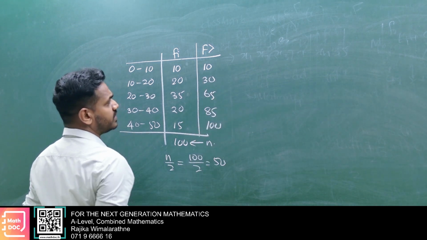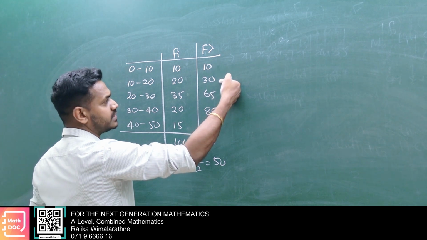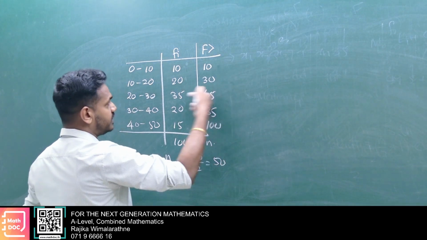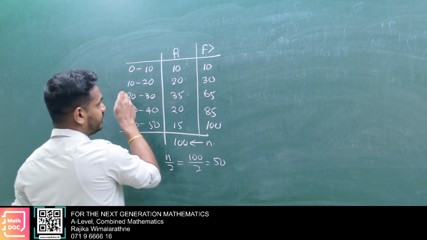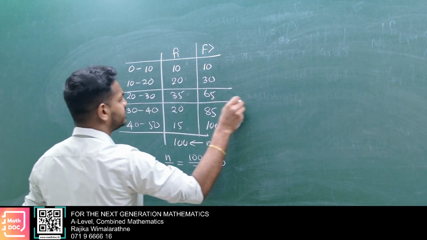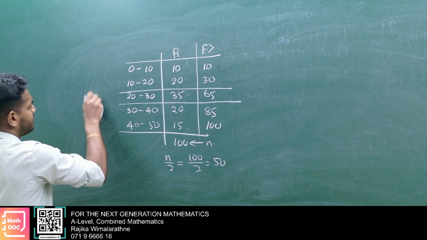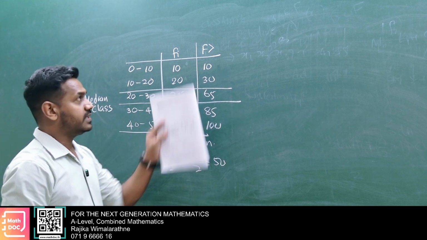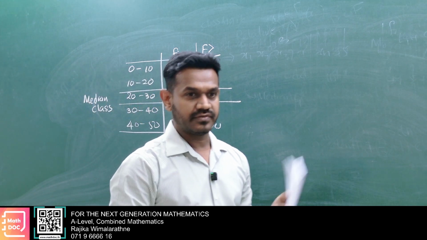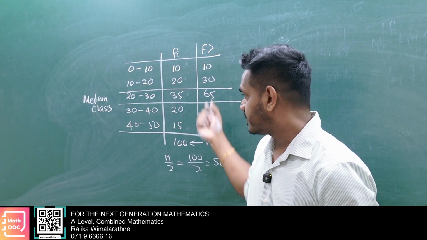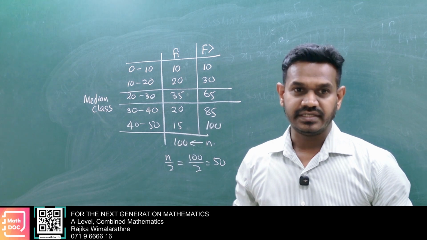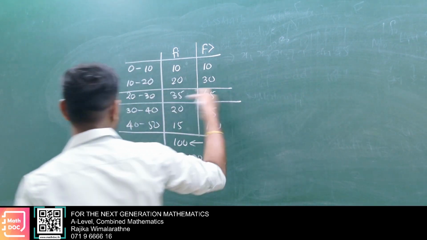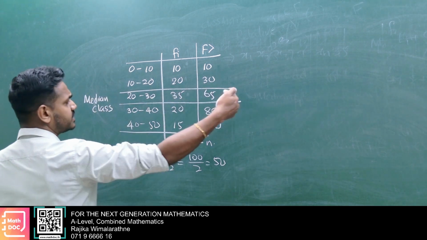Up to 30, then up to 65, so the 50th element is in this class, and we call this the median class. We wrote F greater than previously because we write it for easy calculations. Then we can easily see the 50th element is in this class.